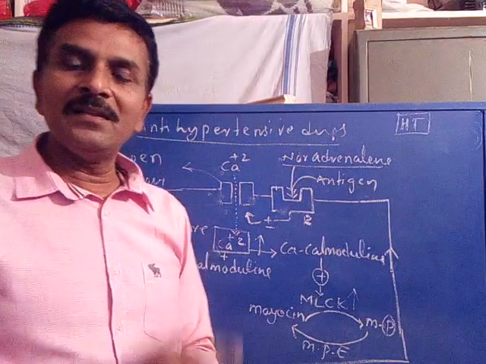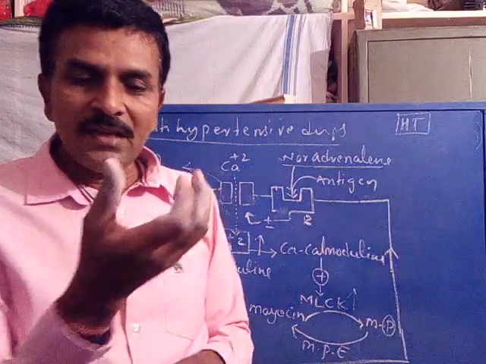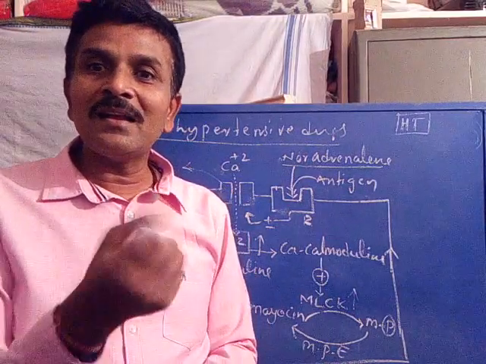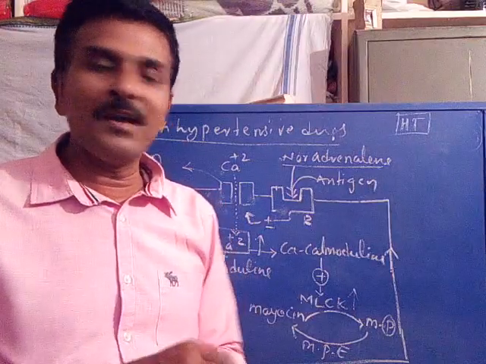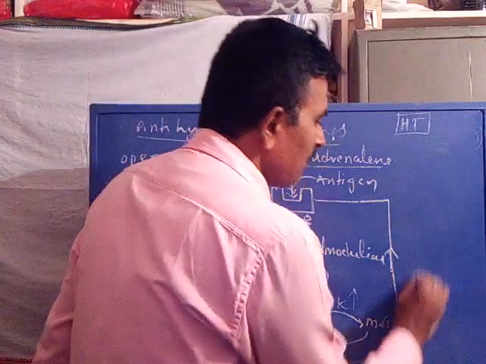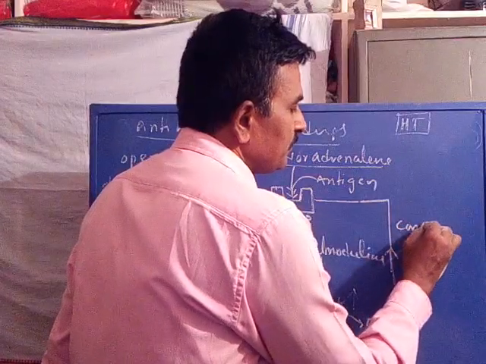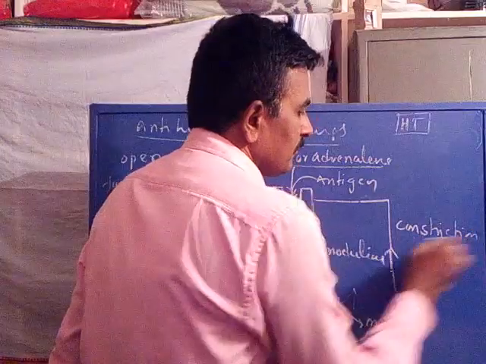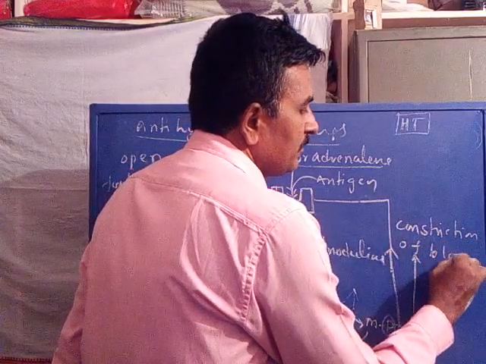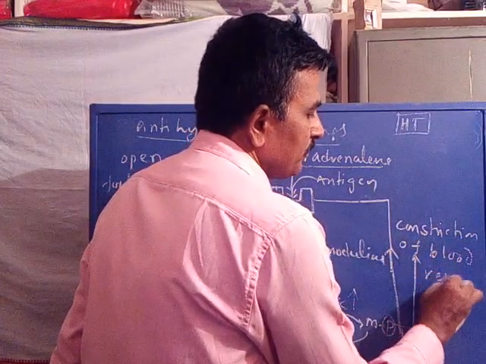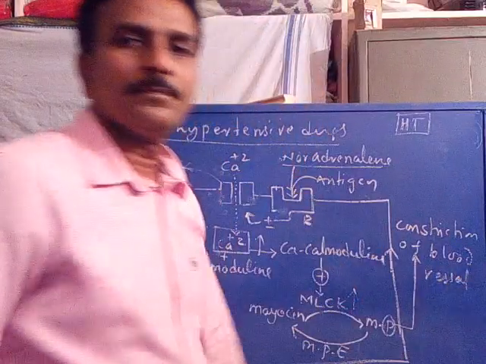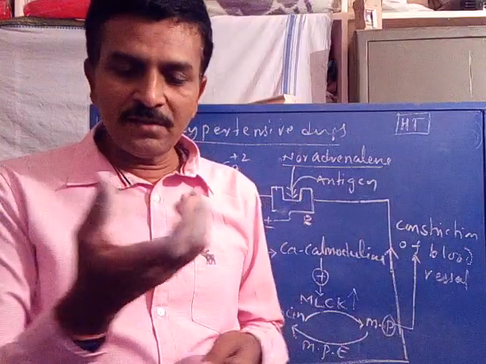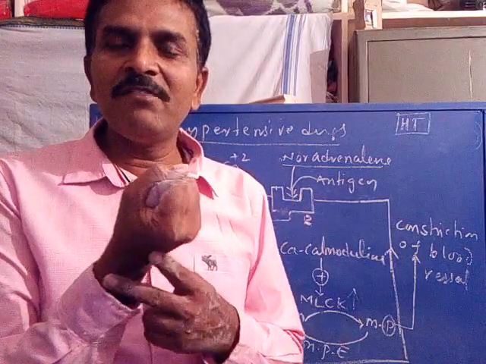When its rate increases, there is constriction of blood vessel for a longer time.